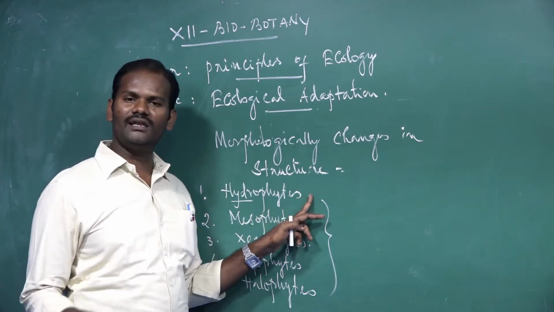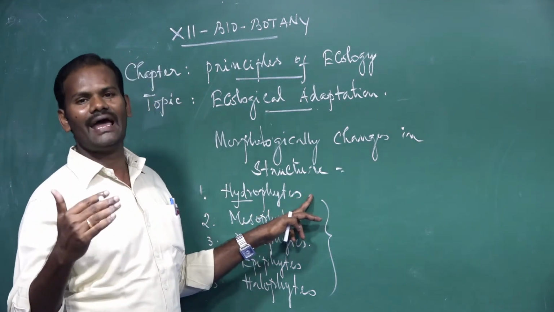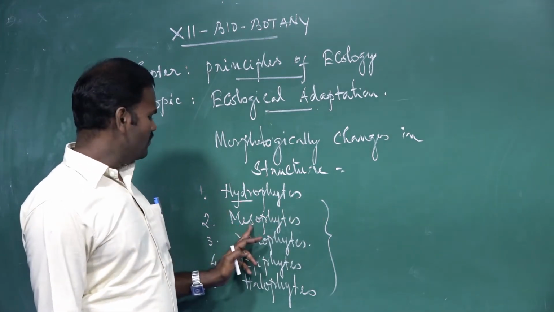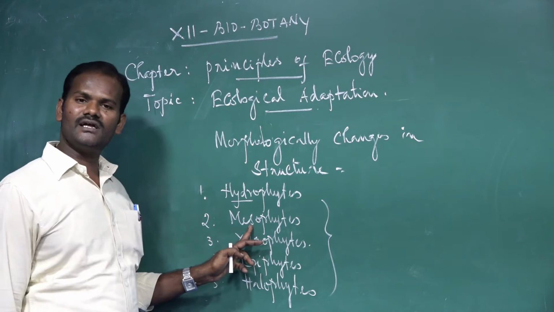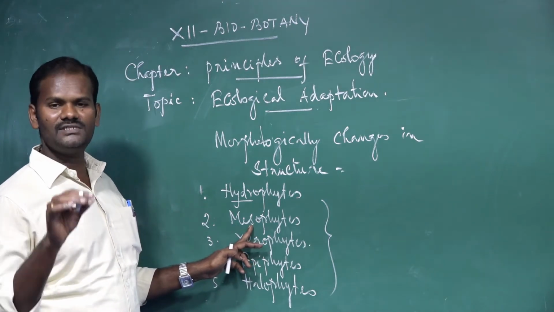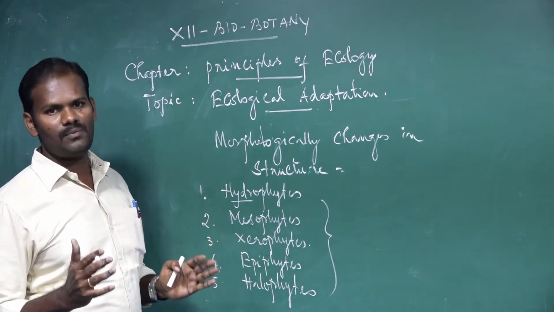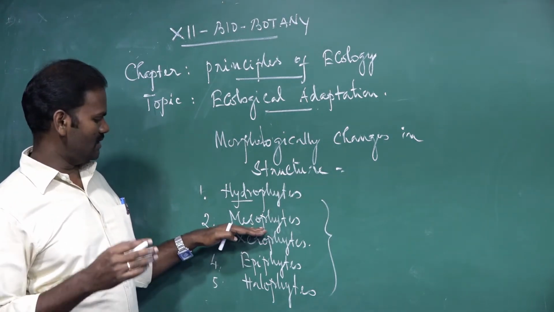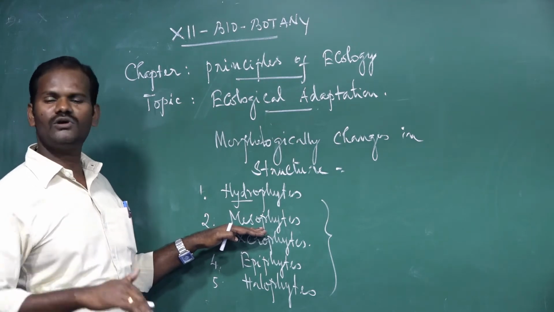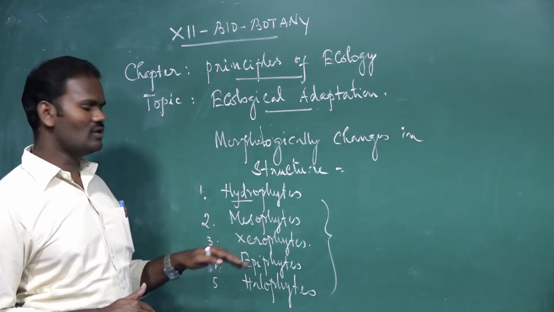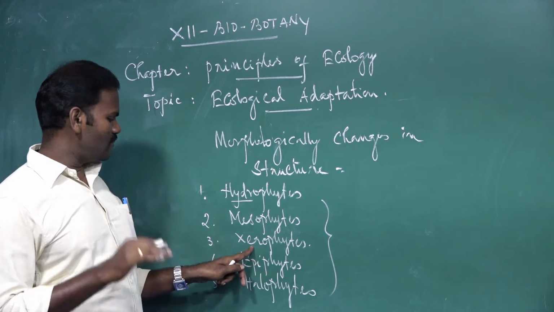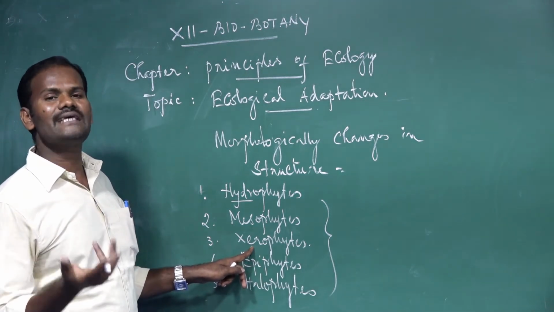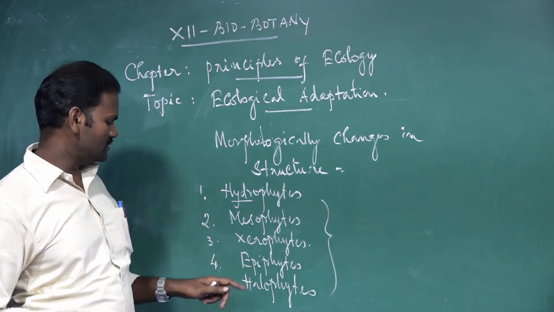The plants which are living in water or wet places or wet habitats are called hydrophytic plants. And mesophytes, the word itself gives the answer: meso means moderate. The plants which live in a moderate supply of water, even with a moderate supply of water they are able to complete their life cycles. These are called mesophytic plants. And xerophytes are plants which grow in desert areas or areas of little water or water scarcity. These are called xerophytic plants.